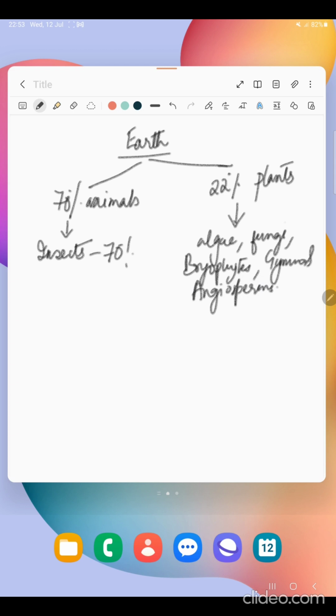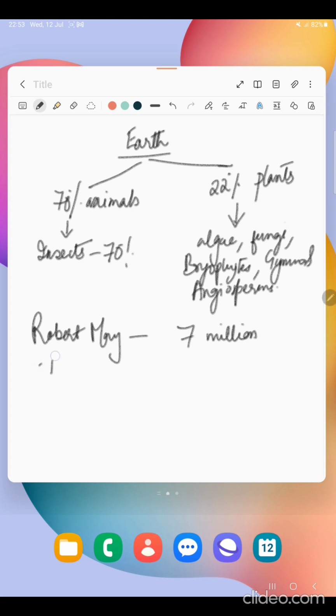Also, as per Robert May, the global species diversity is about 7 million. These are just one line or one word questions that can come for your exam.